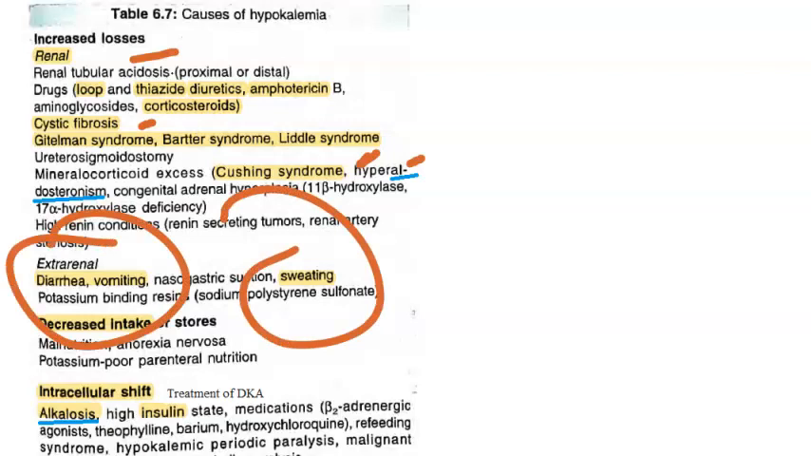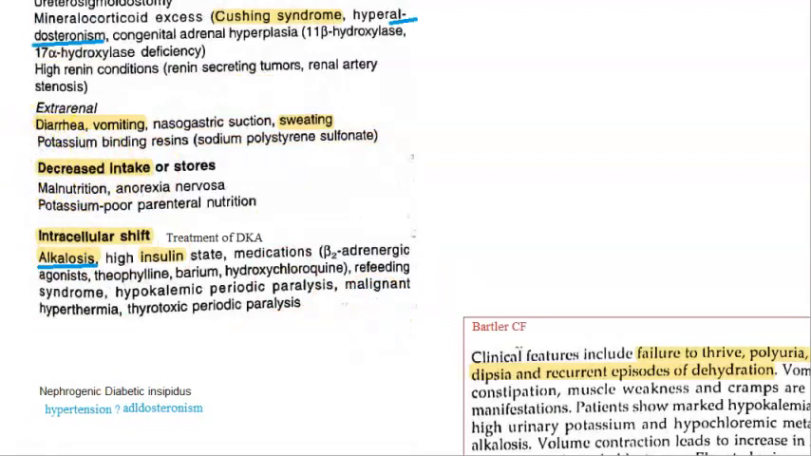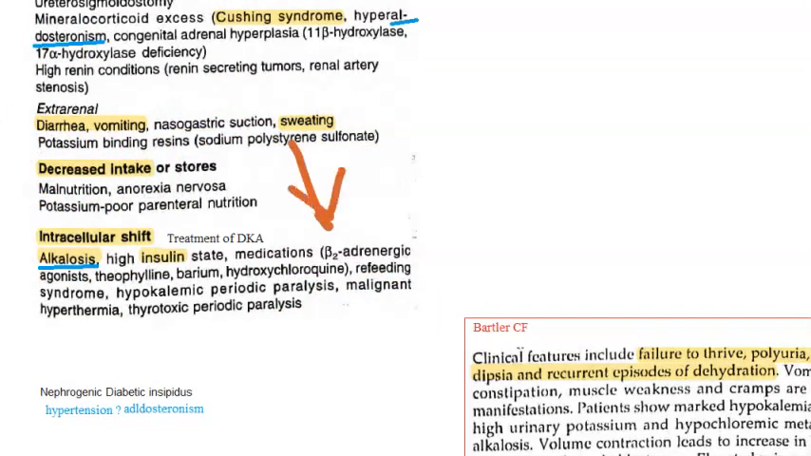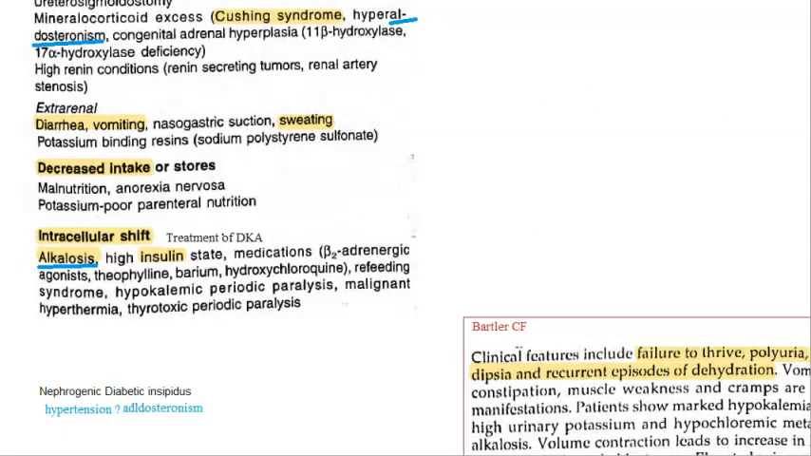Okay, please pay attention here. These are the first things you should think of: diarrhea, vomiting, sweating. Then there is decreased intake because of malnutrition, etc. And intracellular shift, that is in the treatment of DKA, diabetic ketoacidosis. Because of the treatment it can happen, since they're giving insulin, a high insulin state. Remember, high insulin will lead to what? Hypokalemia. So remember, when you're treating any patient with diabetic ketoacidosis and giving insulin, you should be wary of this hypokalemia.